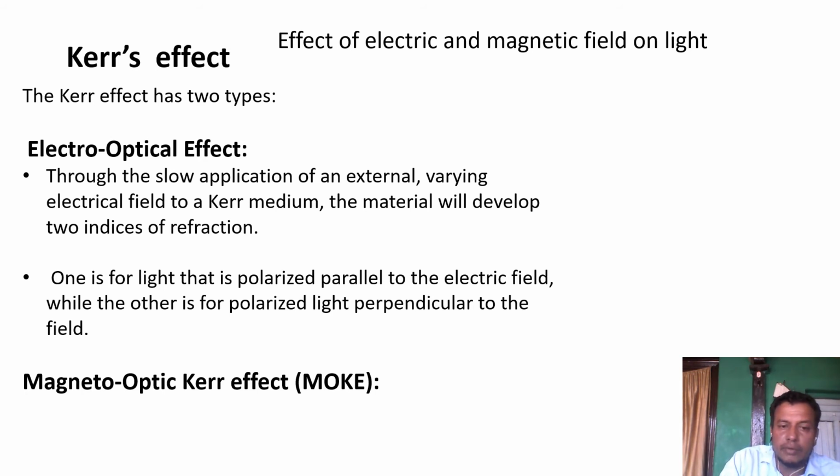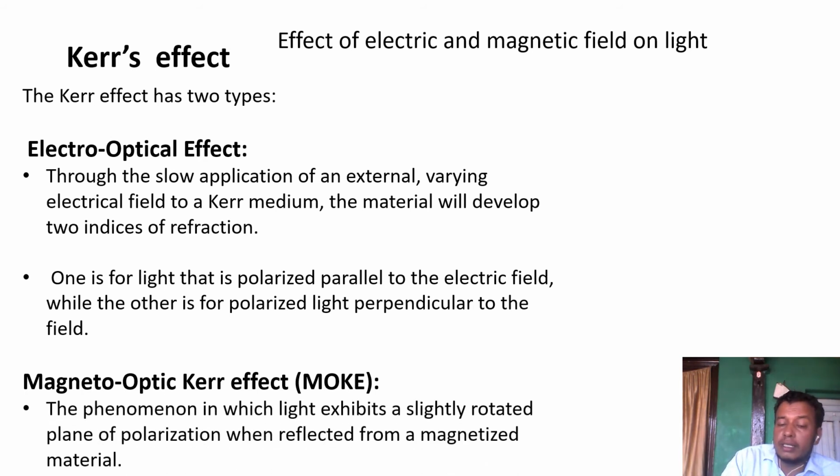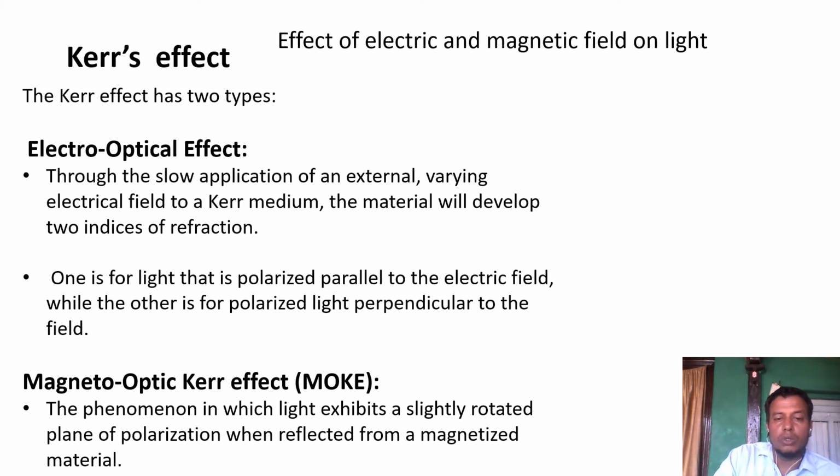In the magneto-optic effect, we see that the light exhibits slightly rotated plane polarization when reflected from magnetic material. When there is a magnetic material, the light is slightly rotated. This is about the Kerr effect.